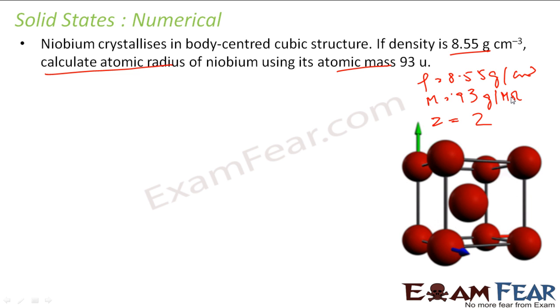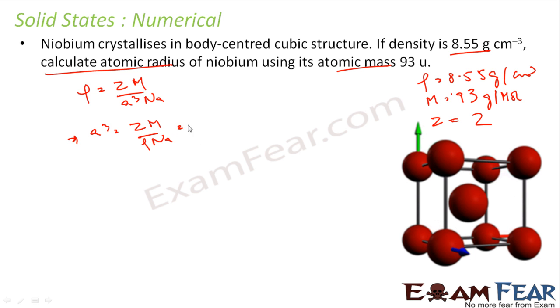Correct. So let's find the atomic radius. For atomic radius, first we have to find A. Then only we can find atomic radius, right? Because of the relationship between A and R. First find A. For that we use the same formula: density is equal to Zm by A cube n. So we have to find A. So A cube is nothing but Zm by n into Na.